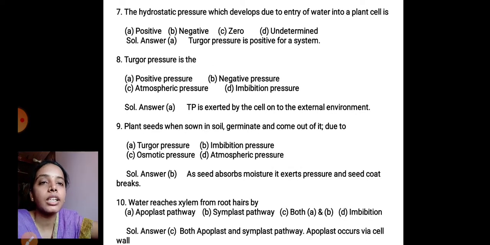So the hydrostatic pressure which develops due to entry of water into a plant cell. So first option A positive, B negative, C 0, D undetermined.